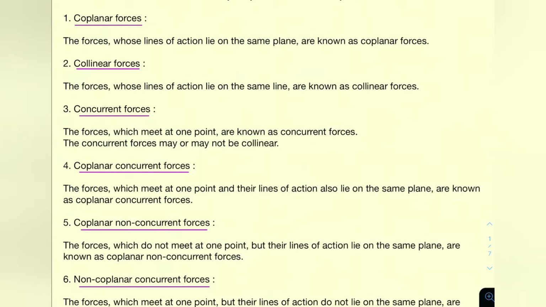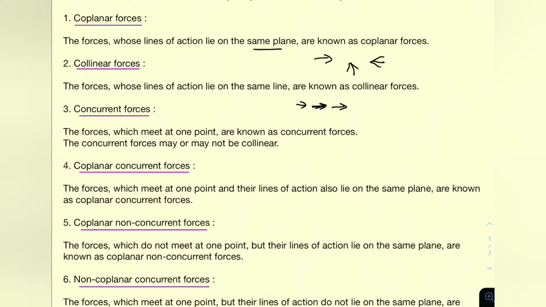So the first one is coplanar forces. Coplanar forces means the forces lie in the same plane. So the lines of action of the forces are on the same plane. That is coplanar force. Collinear means the lines of action are on the same line, like this. Coplanar means on the same plane. If this board is a plane, the forces F1, F2, etc., lie on the same plane. Collinear means they act in the same line.